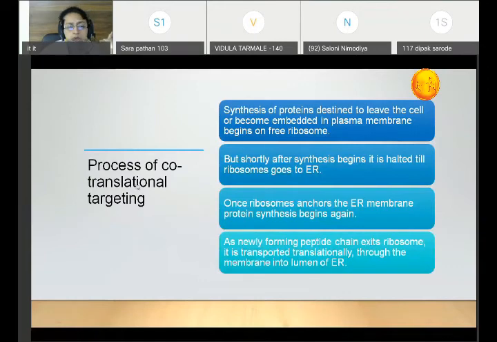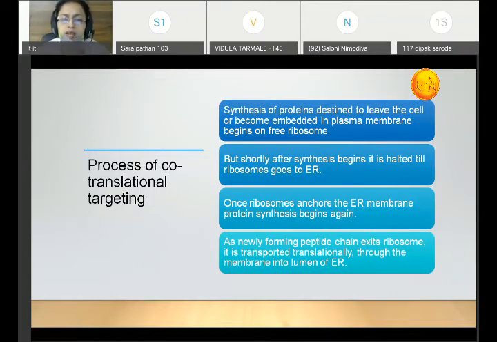Now, how this process of translation operates, I will tell you in a short and concise way. If you have any query regarding the sequence of events in co-translational targeting, you can give me a call and I will explain it again afterwards.